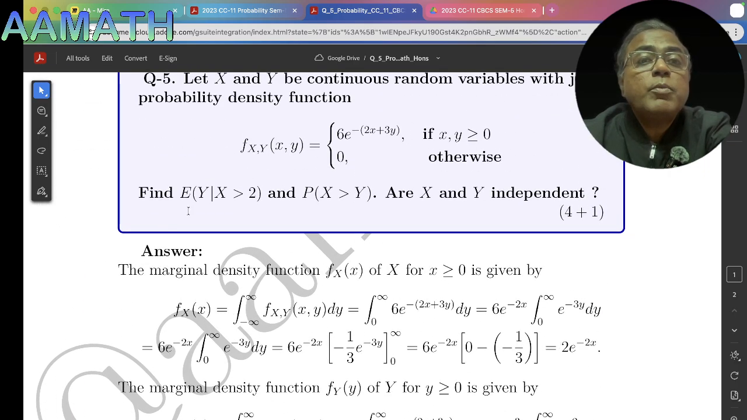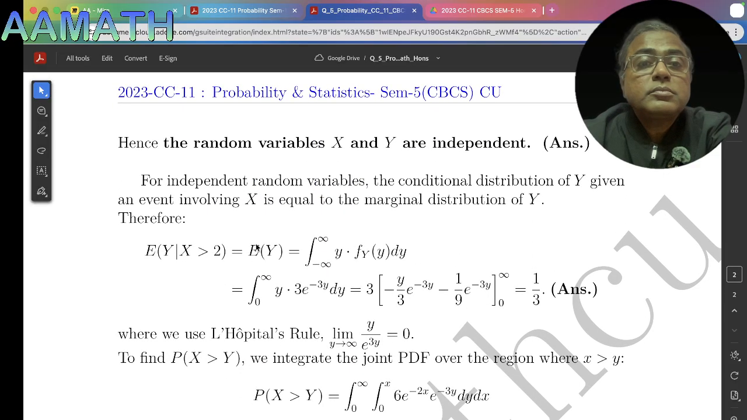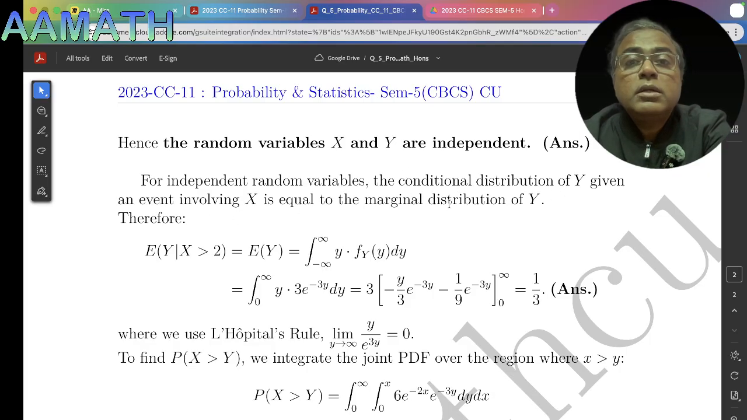Next question, find expectation of Y given that X greater than 2. Now, since capital X and capital Y are independent, the conditional distribution of Y given an event involving X equals the marginal distribution of Y. So this conditional expectation does not depend on x. So this equals E[Y].